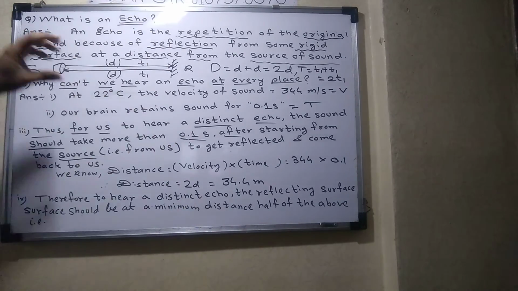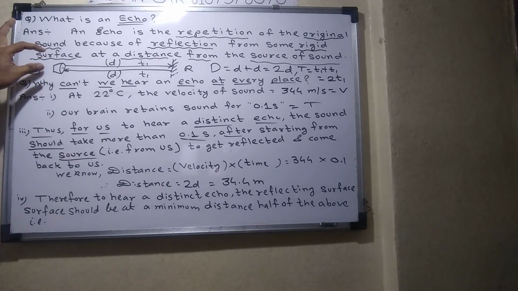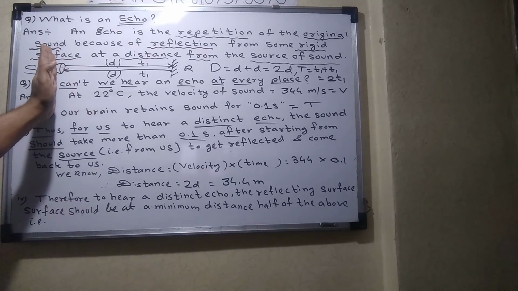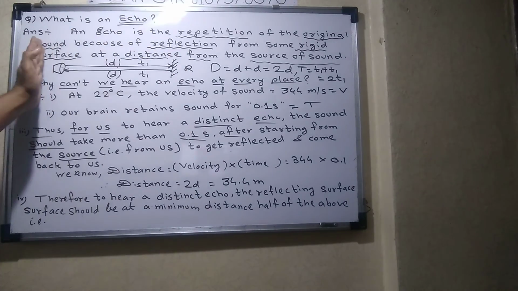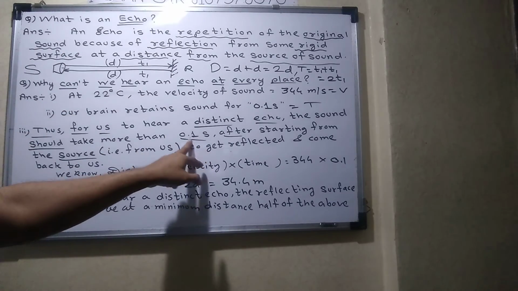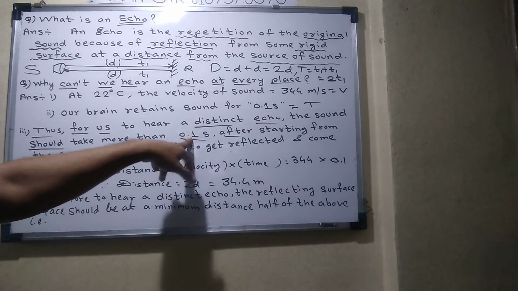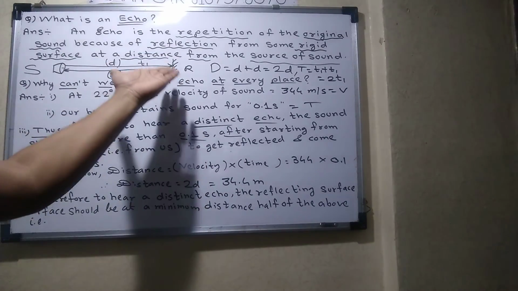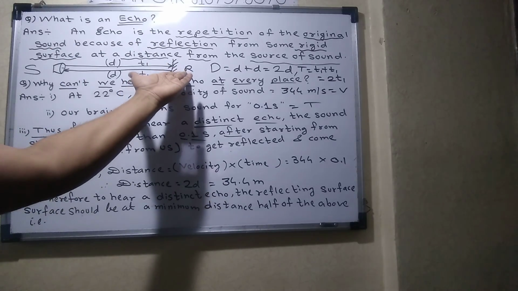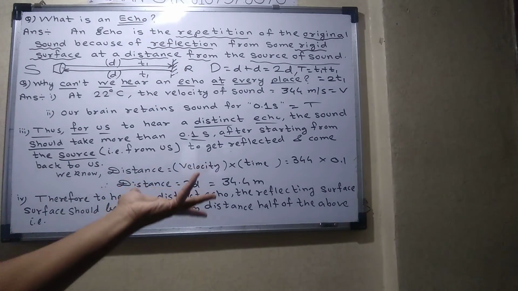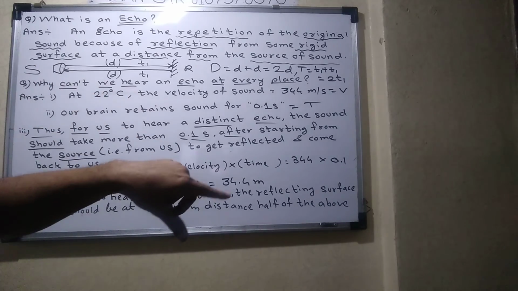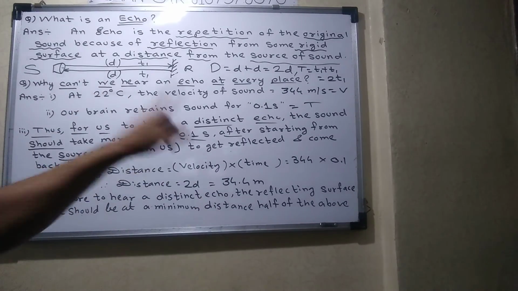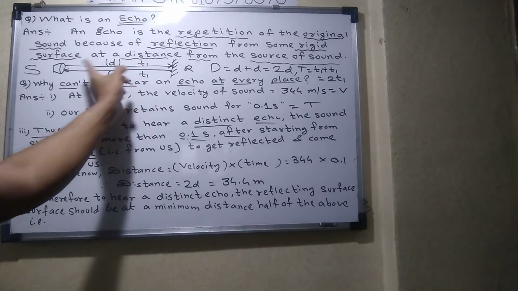Echo means we again get the sound at the source place. So the total time should be 0.1. Understood? The initial half time is t1 and the other half is t1, so t1 plus t1 is 2t1. That is capital T, 0.1 second.